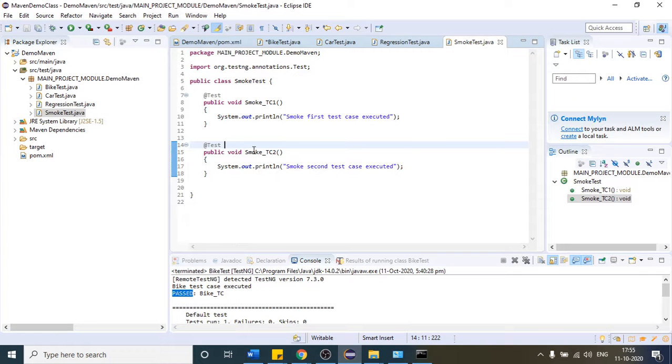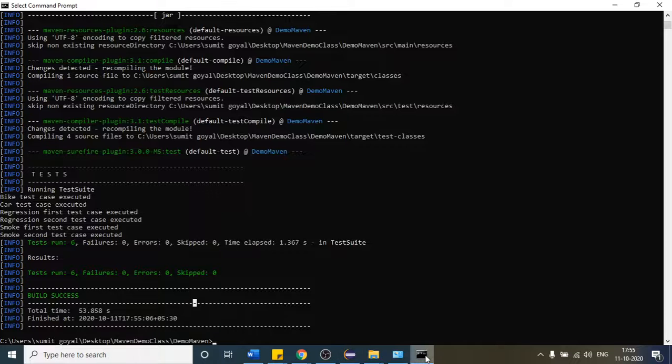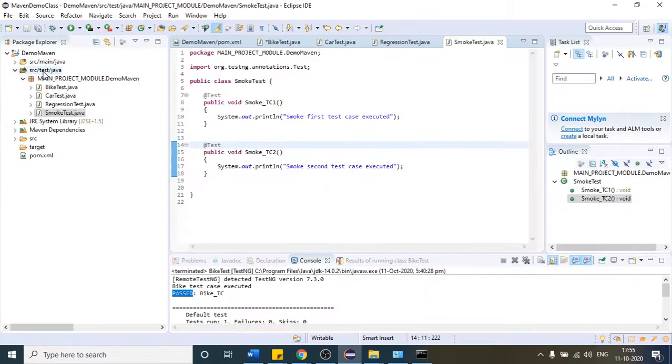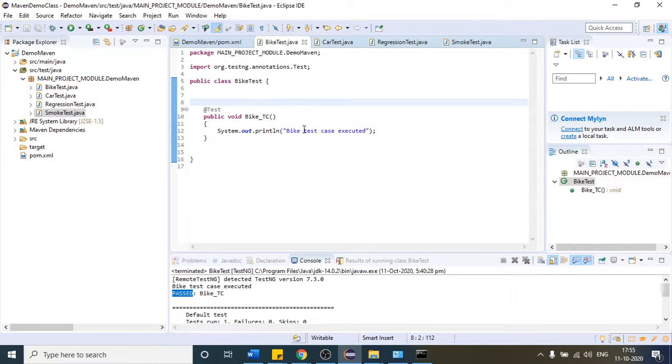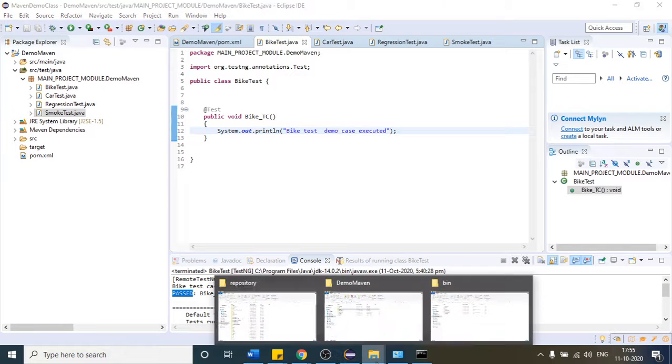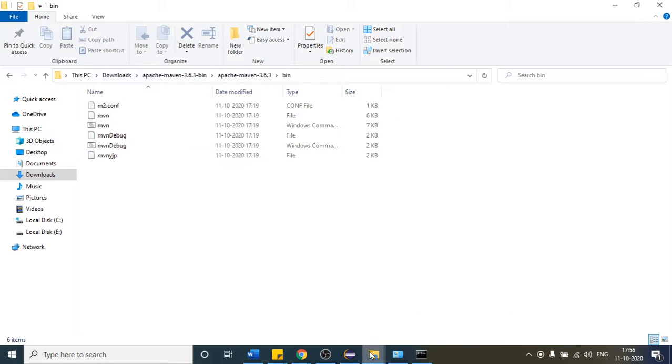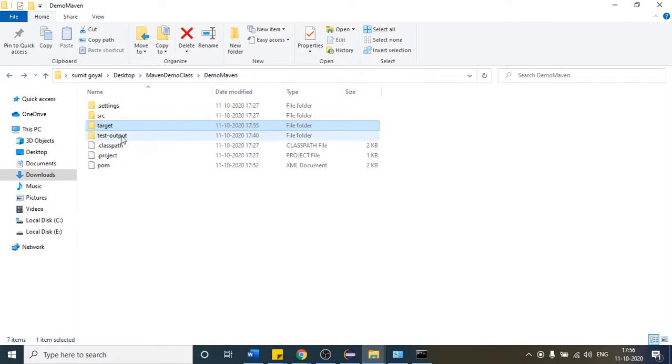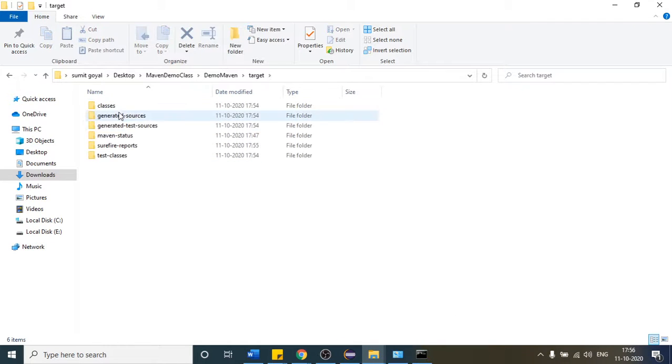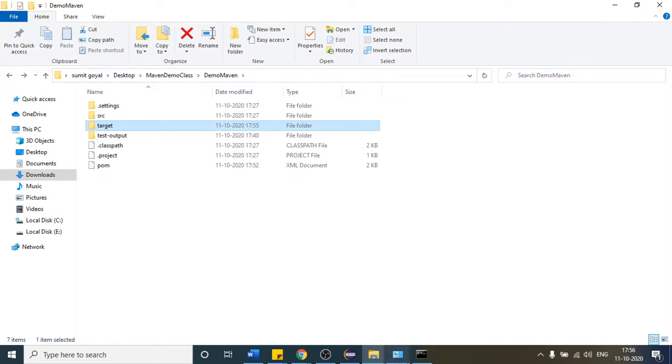Suppose I have made one change here. All the test cases are executed, 1 2 3 4 5 6, fine. So suppose I make one change here, I will write test demo, anything in the output. But when I run the second time, this is the folder it has generated when we ran our test cases for the first time, and I want to clean all the previous files first.